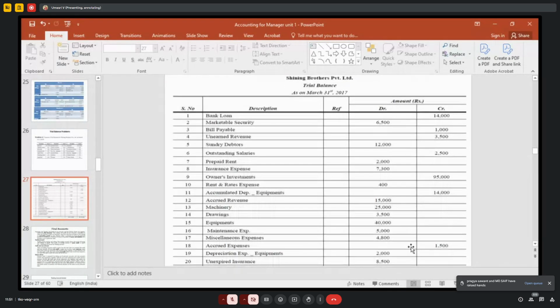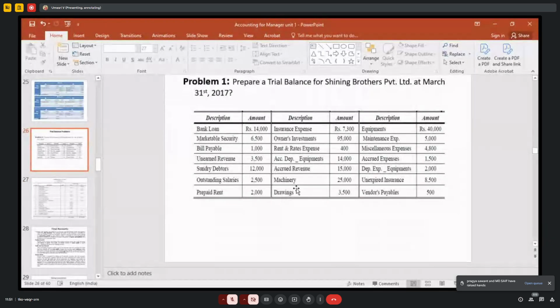Asset means debit. Machinery, debit. Asset. Drawings, credit. Equipments, asset. You have to debit it, right? Maintenance expenditure, debit. Expenditures you have to debit. Ma'am, drawings debit. Drawings is a liability, ma'am.